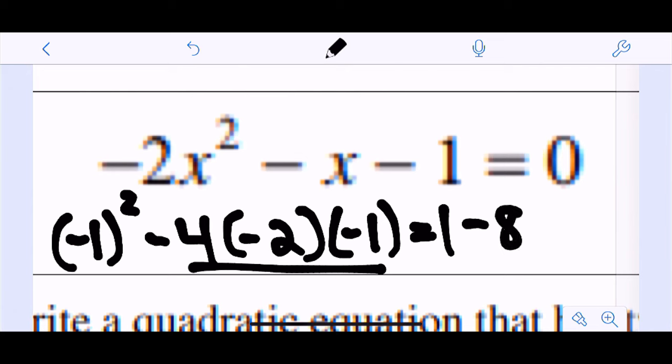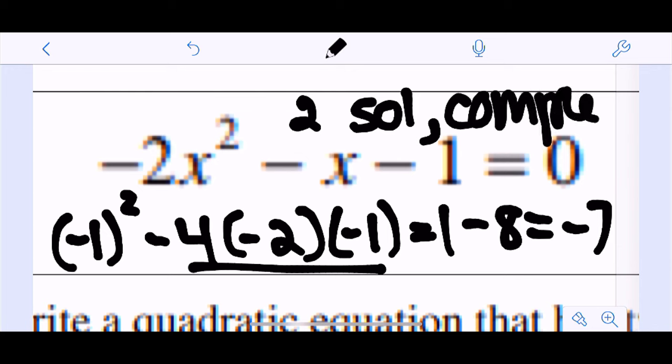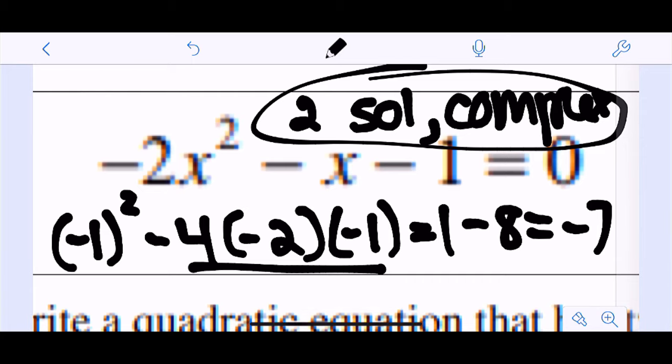Excuse me. So this equals negative 7. Now think about that. If you had negative 7 under your radical, that is going to give you an imaginary solution, right? I will have two solutions because I am adding and subtracting something, but they will be complex or imaginary because the number under the radical is negative.